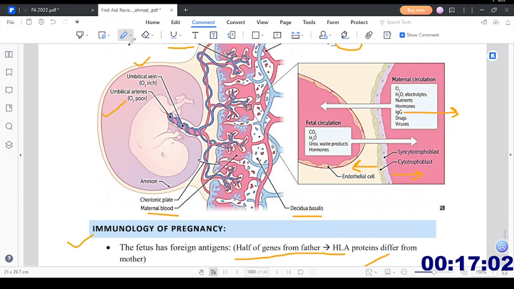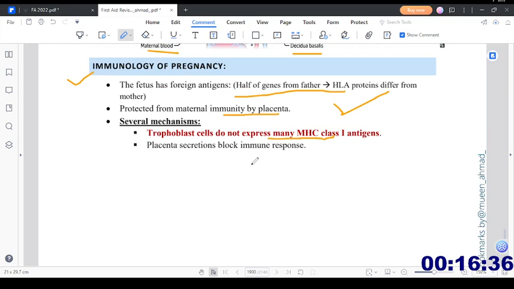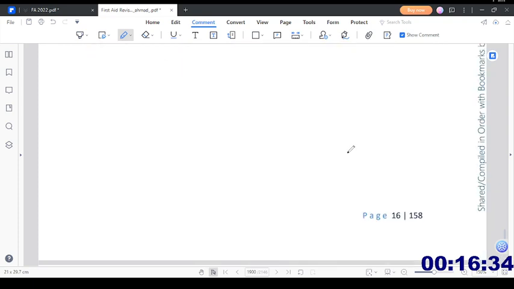surface protein presenter which presents the intrinsic proteins on the surface of the cell, while the MHC class 2, we know that MHC class 2 presents the external proteins, like the breakdown products of the bacteria and stuff like that. So those external proteins are expressed by the MHC class 2. In contrast to that, the MHC class 1 will be presenting the intrinsic proteins of the body. Then placenta secretions block the immune responses.